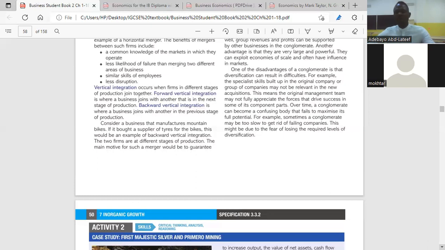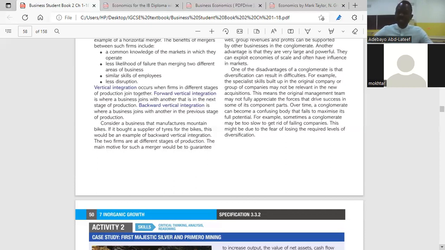No. Okay. So when there's integration, two things will happen during integration. There are financial rewards for integration and there are financial risks for integration. So let's start with financial rewards. So here I wrote, the main reason why businesses join together is to improve the financial strength of a business and make more money. So when you are joining up with a business, when you are integrating, it simply means you want to boost your financial strength and you want to make more money. So what are those ways in which you can boost your financial strength? And what are those things you look up to as a business when it comes to financial strength?